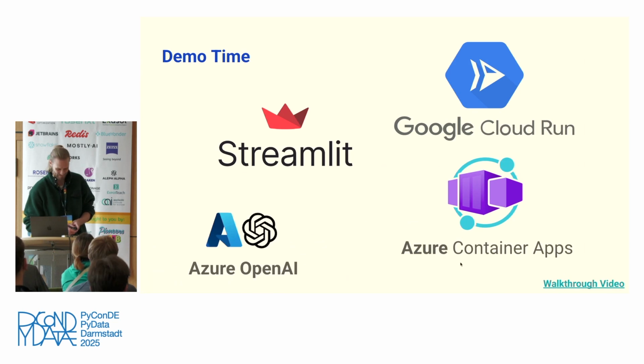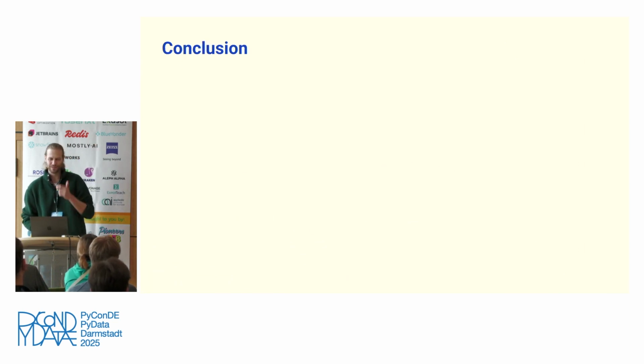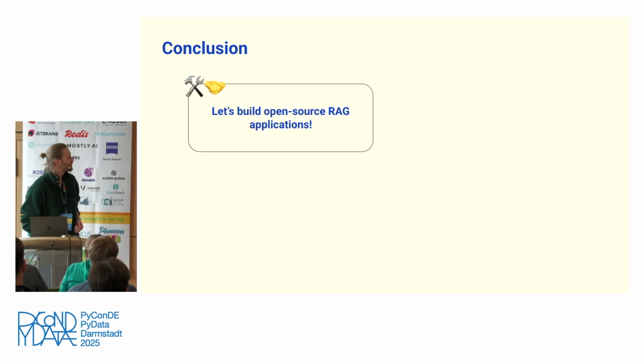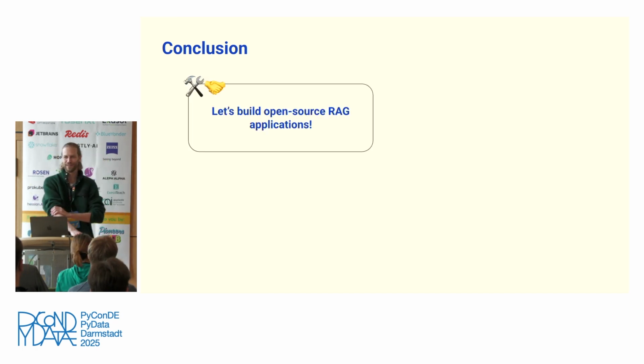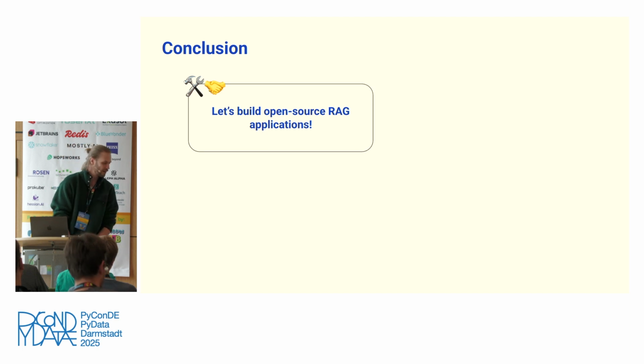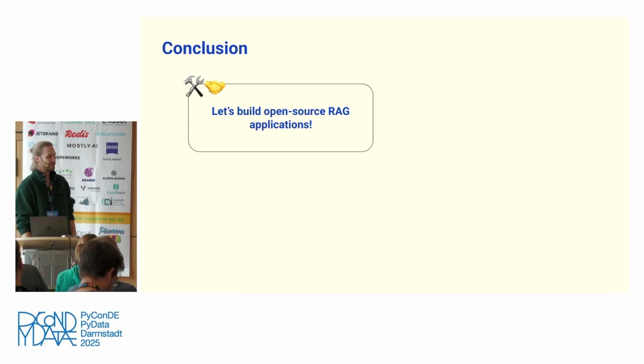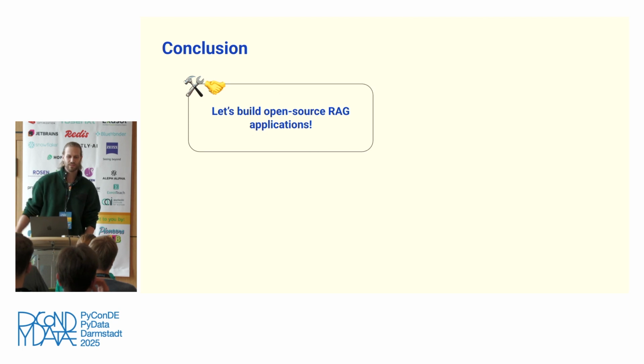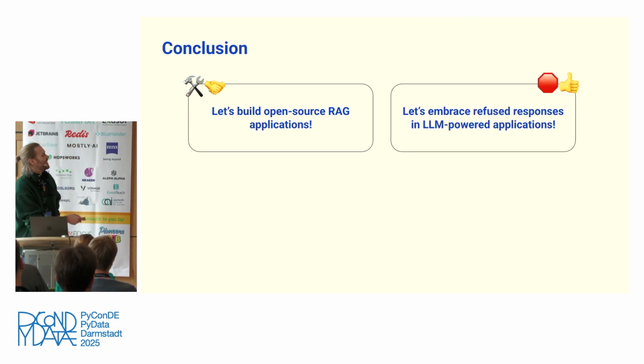Okay. So with this, almost at the end, I would like to go to the conclusions. The first one is, let's build open source RAG applications. First of all, it's a lot of fun. It's surprisingly cheap, even if you have a lot of users. It really doesn't break the bank. You learn a lot. And also, I think there's lots of public data which could benefit from things like this, right? Think about all the open government data, like parliamentary speeches. There's so much. So go wild.